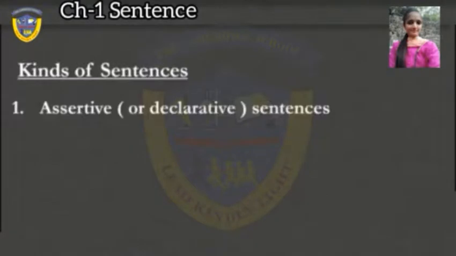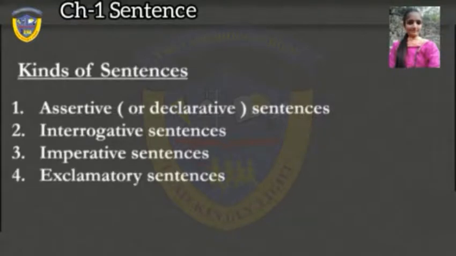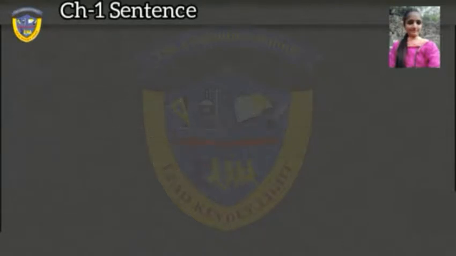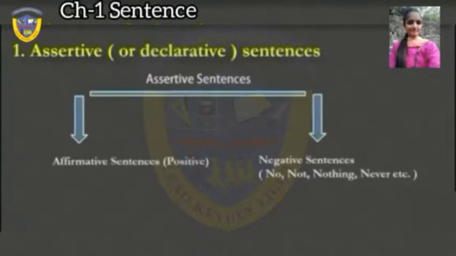Kinds of sentences: assertive sentences, interrogative sentences, imperative sentences, and exclamatory sentences. First, we will learn about assertive sentences. Assertive sentences are also called declarative sentences. Assertive sentences give us information and end with a full stop. They have two types, affirmative sentences and negative sentences. How can we identify these two? On the basis of these words: no, not, nothing, and never.